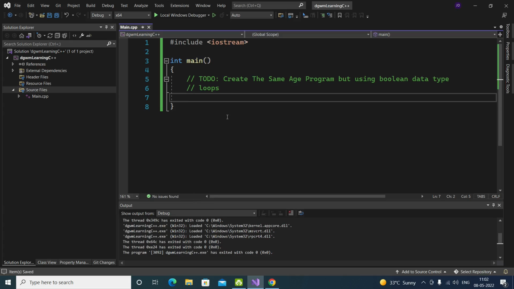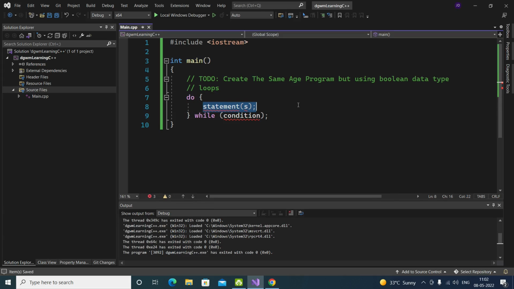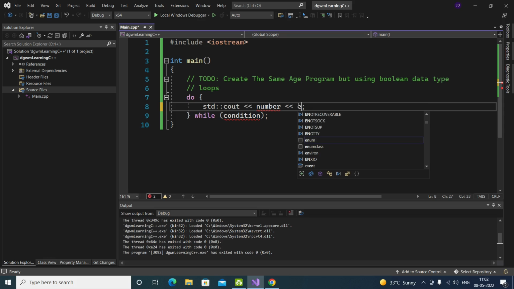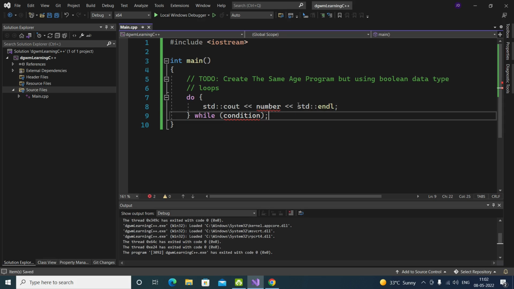Let's do a do while loop and just print with std out the number. Here is the condition: while number is less than or equal to 100, or number is less than 101.